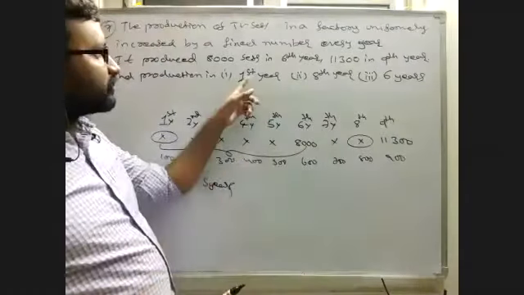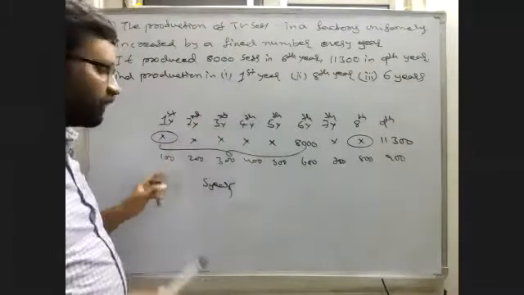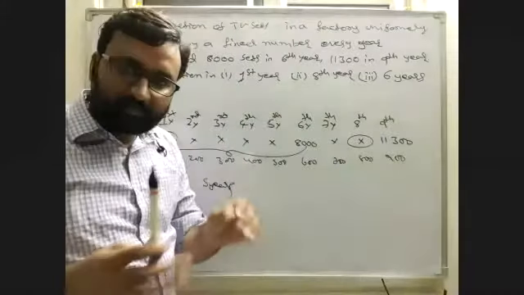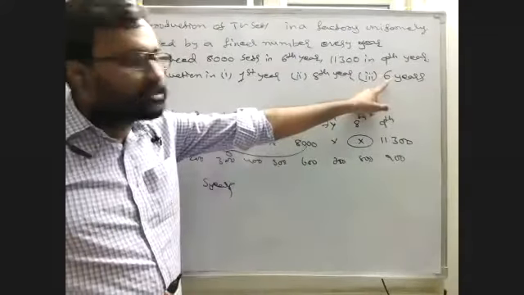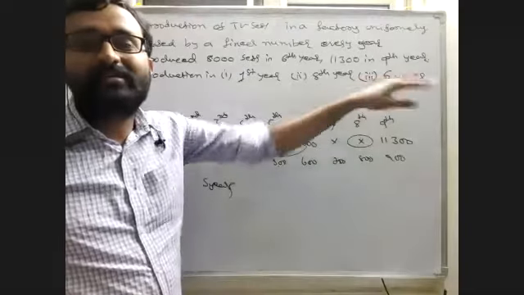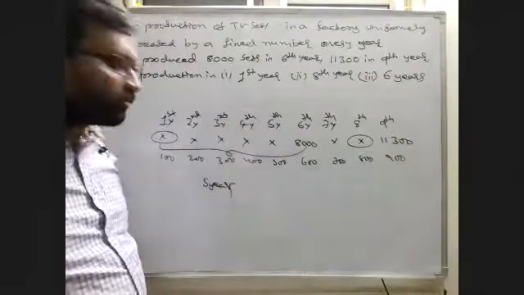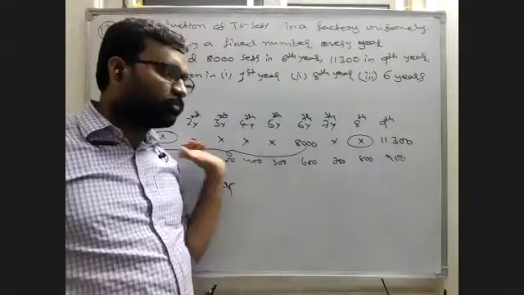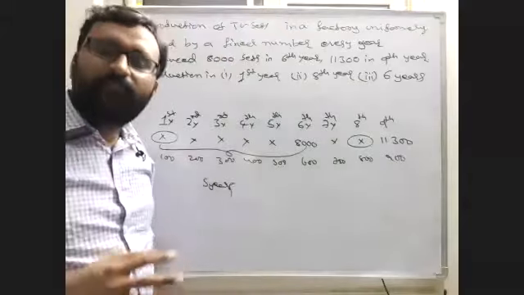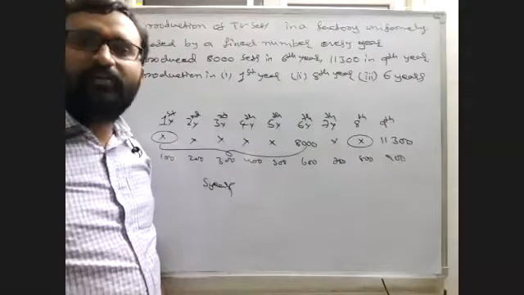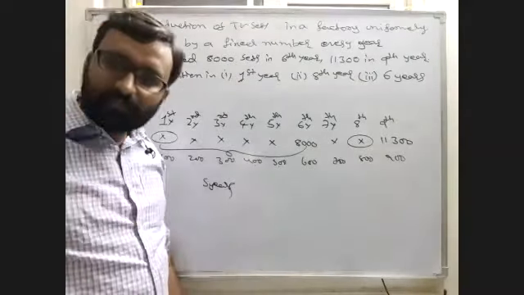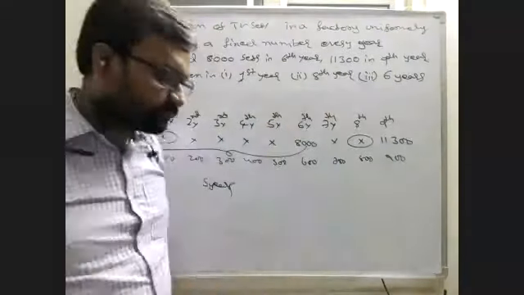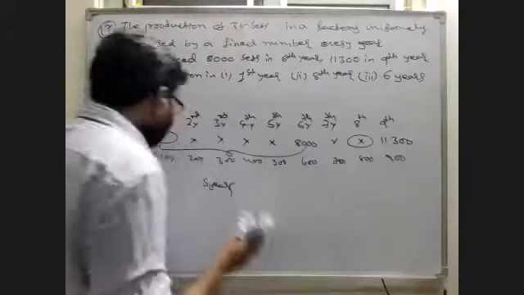See, the first part is asking, first year, how many TVs? 100 is the answer. Eighth year, how many TVs? 800 is the answer. The third one is not the sixth year. In 6 years, how many TVs? That is the question. So we have to add all 6 years of TVs, this one, this one, this one, this one, this one, this one. That is the sum of terms formula we have to use. Do you understand the concept of the third question? Yes, sir. Then I will proceed.